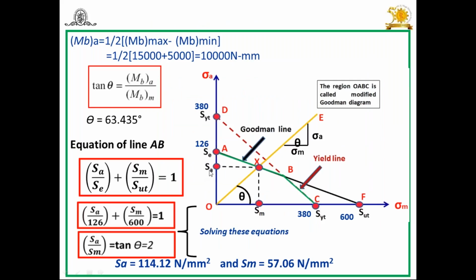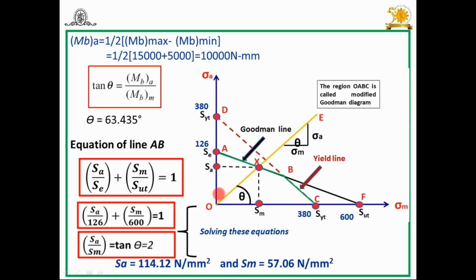Then, by solving these two equations, which two equations? SA by 126 plus SM by 600 is equal to 1. And SA by SM is equal to tan theta, which is equal to MBA by MBM. And you have this value, you will get 2. So you have SA is equal to 2 times SM. You can substitute, you will get SA, or you can substitute SA, you will get SM, vice versa. It's your choice. Find out SA or SM first. After solving these two equations, you will get SA is equal to 114.12 and SM is equal to 57.06.